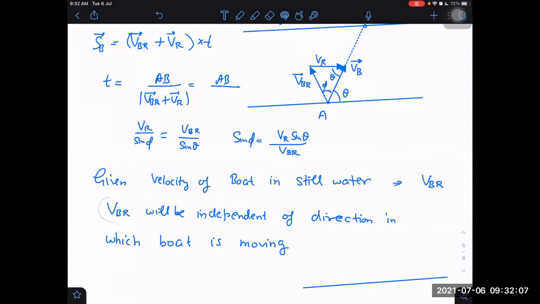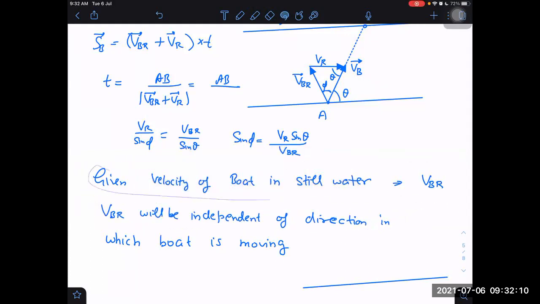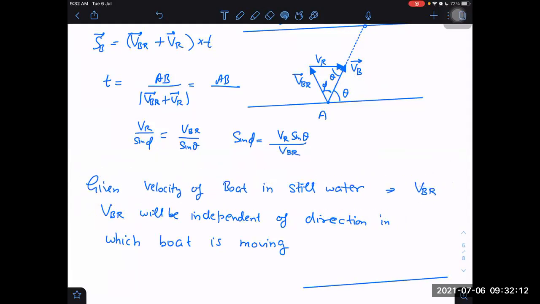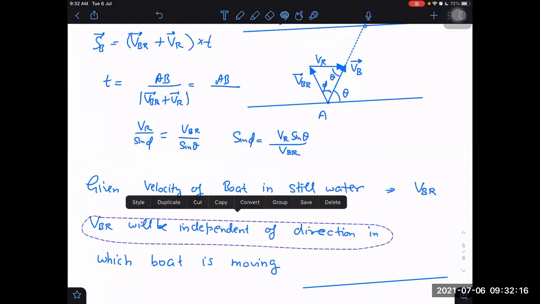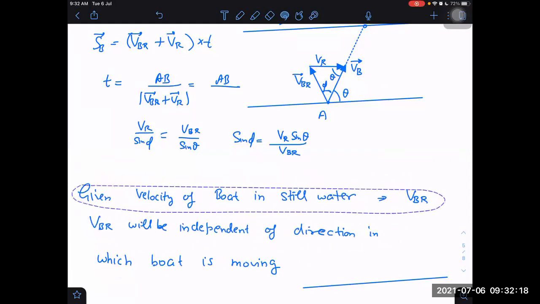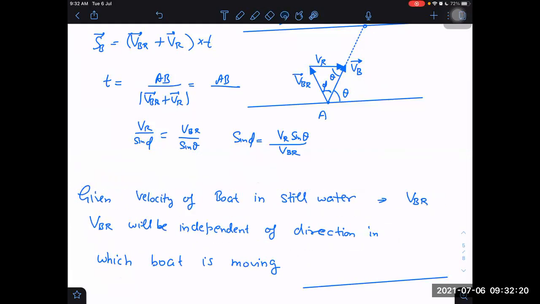Why I'm trying to determine everything in terms of VBR: usually this is the case. Usually they give the velocity of boat in the still water. So usually they give the velocity of boat with respect to river, and usually they give the velocity of river. And velocity of boat is not given to us. We have to determine it. So how to determine now?